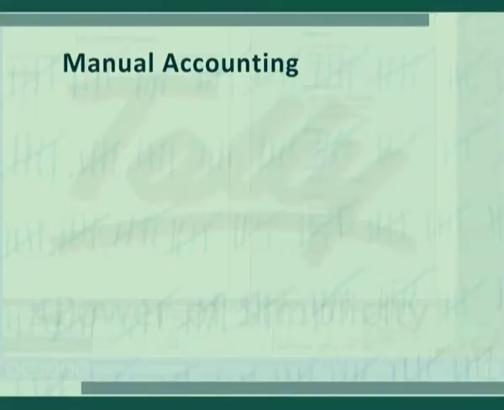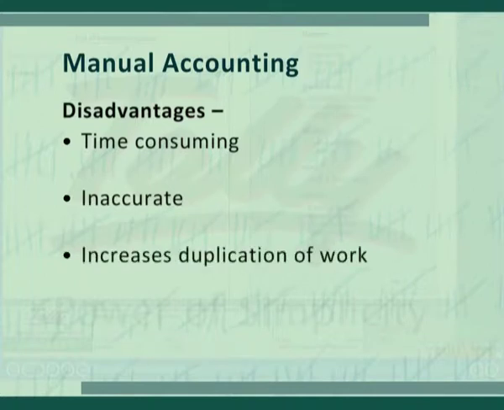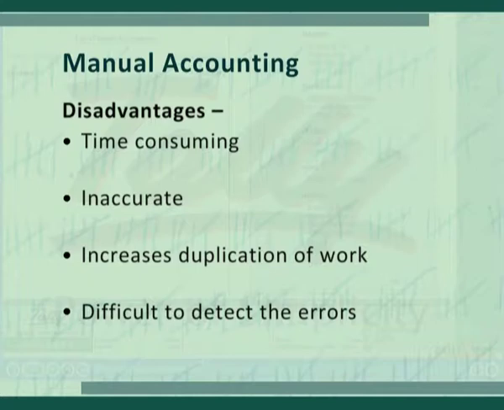But these are not only limited to recording of transactions, but it also covers accounting functions, inventory functions, managerial functions and tax calculations. Can we handle all this task manually? No, we can't, as it is very time consuming, inaccurate and increases duplication of work. Moreover, it is difficult to detect the errors.